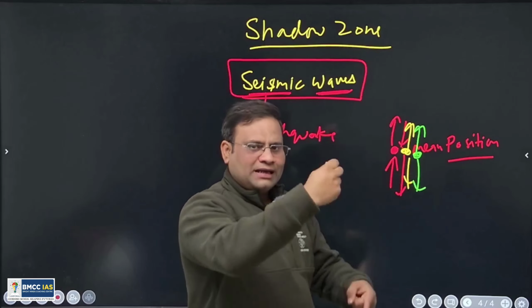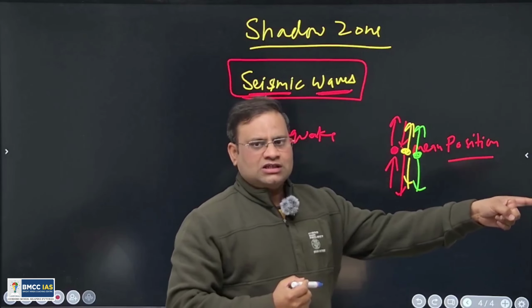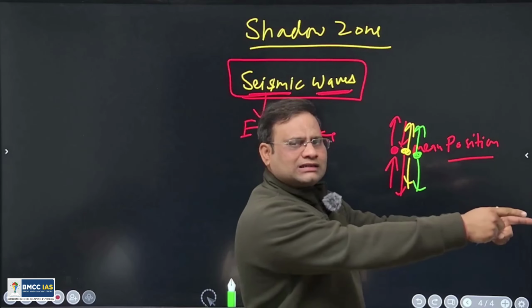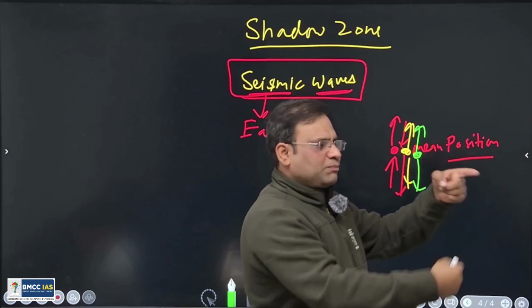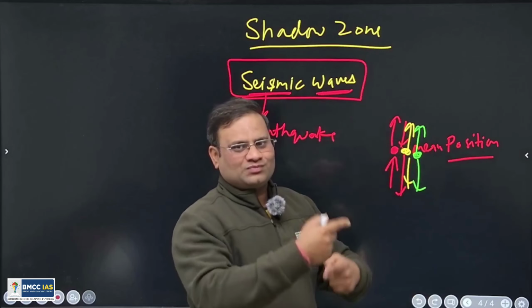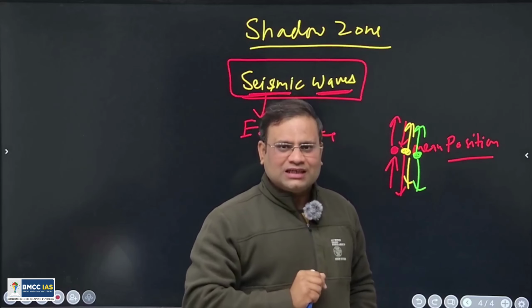So particles are oscillating up and down, and they are transferring the energy to the next. So energy is traveling in this direction. In this direction you can say the wave is traveling, but the particles are oscillating up and down. Such a type of wave is called a transverse wave, isn't it?